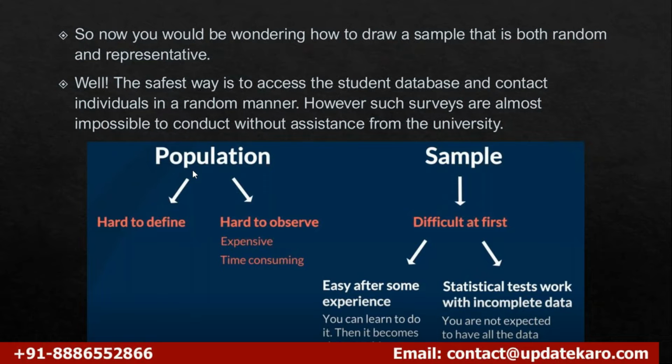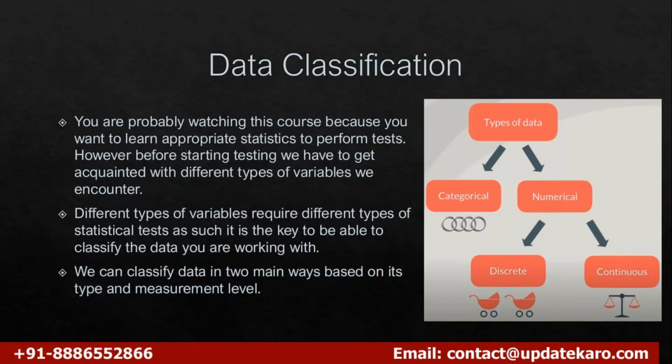So now we'll move ahead to data classification, because whatever items you collect will be in the form of data. Am I right? You are going to analyze your data in statistics. Without understanding the data, we cannot proceed further.